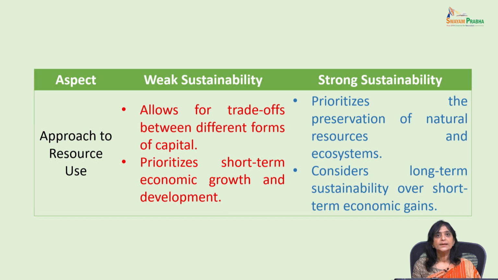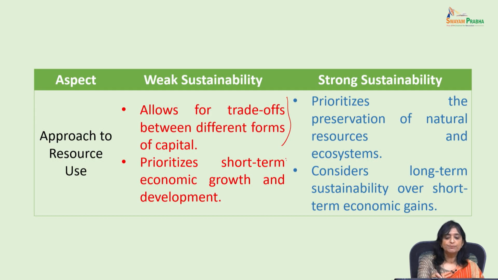The second aspect on which we can differentiate between weak and strong sustainability is how we are approaching the use of resources. Weak sustainability is allowing for trade-offs between different forms of capital because we are saying that natural capital and man-made capital are perfect substitutes. Why?